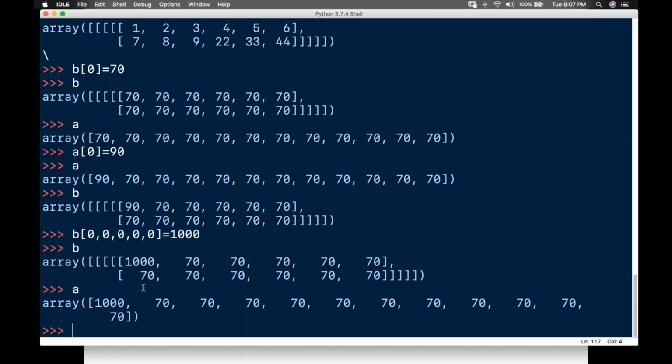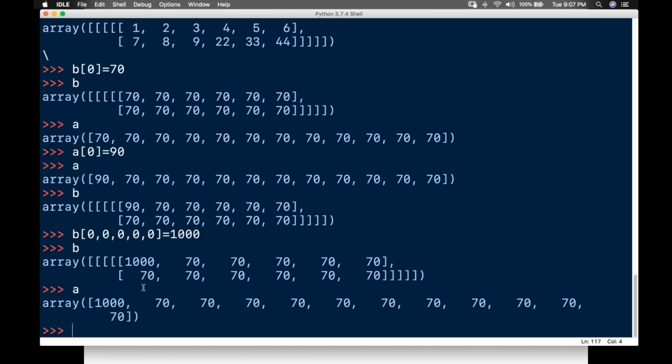For example, we can reshape an 8 element 1D array into a 2D array with 4 elements in 2 rows.